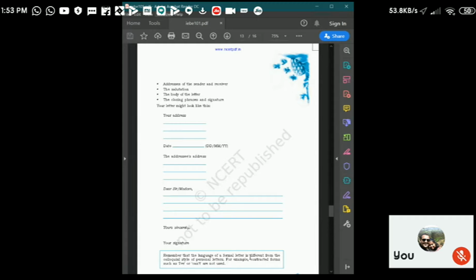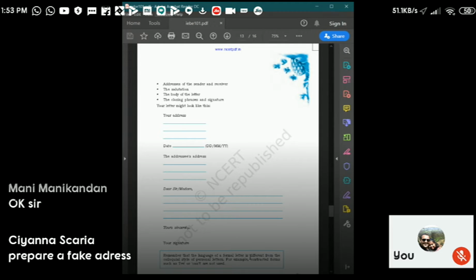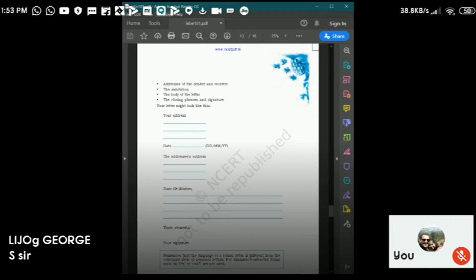But when they ask you to write your address, you are not supposed to write your name. You're not supposed to write your name anywhere in your answer sheet except the space provided. Prepare a fake address and a fake name, then write there and sign that fake name. If they mention any name, use that name. Keep that in mind always.